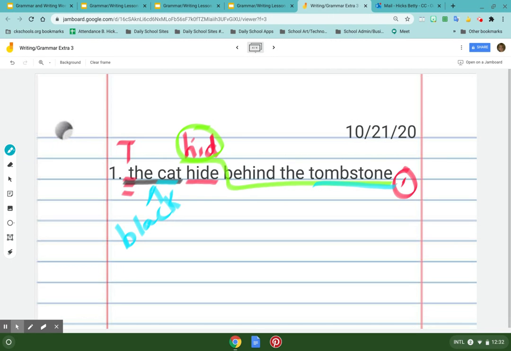The terrifying cat. The spooky cat. See that? Hid behind the ancient tombstone, meaning really old. Old tombstone. All right. Ancient is a really cool word for old that means really super old, like mummy old, long time ago. So now I read it. The black cat hid, not hide, behind the ancient tombstone. And I'm ready to rewrite it and be done with it.